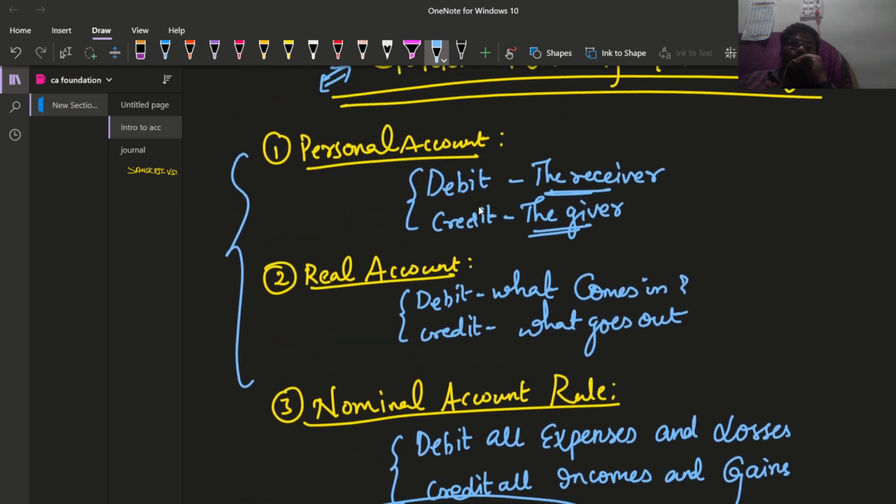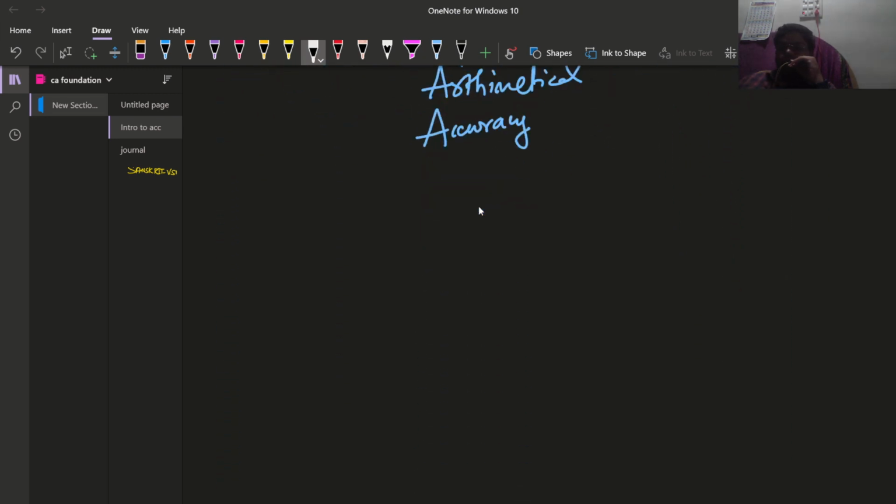These are the three account rules which we are required to remember for whole accounting life. Okay. Personal rule: debit the receiver, credit the giver. Real account: debit what comes in and credit what goes out. Nominal: debit all expenses and losses, credit all incomes and gains. These are the three golden rules of accounting which you are required to remember for a long period of time.